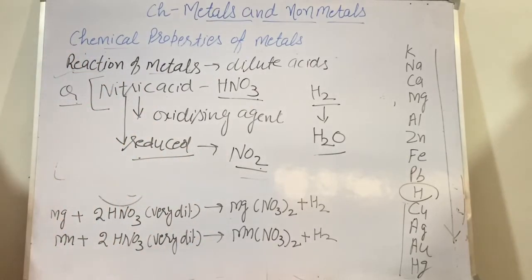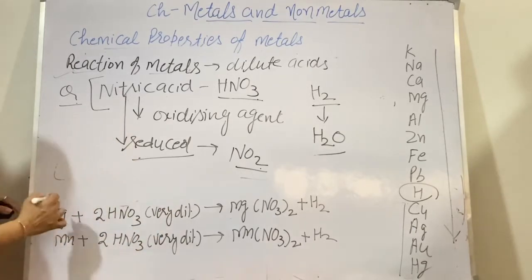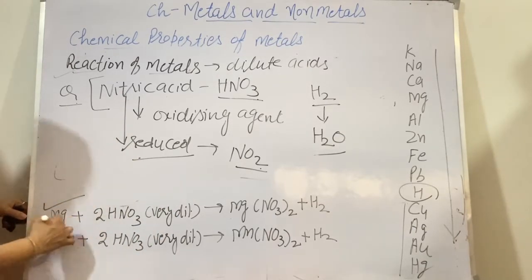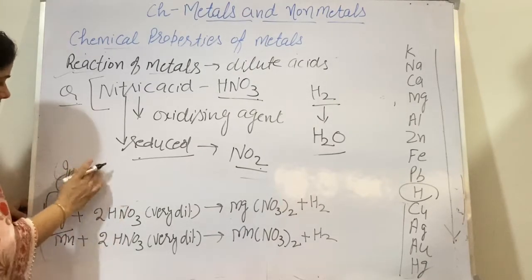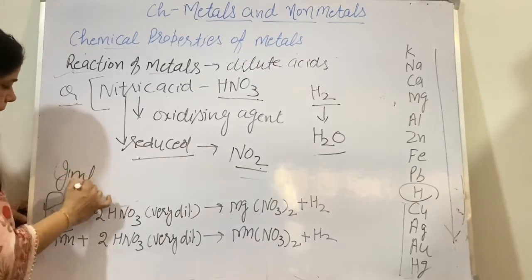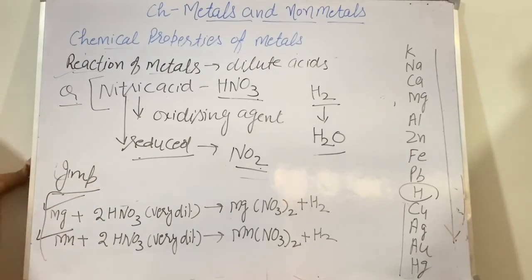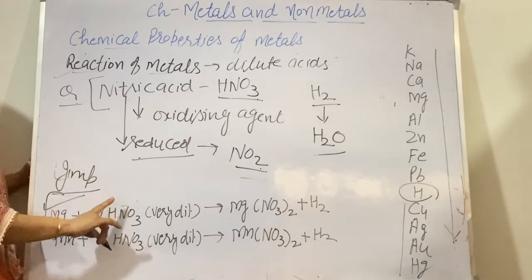But there are two metals, magnesium and manganese. Again, an important question of this chapter: name two metals and show their chemical reaction when metals react with nitric acid.